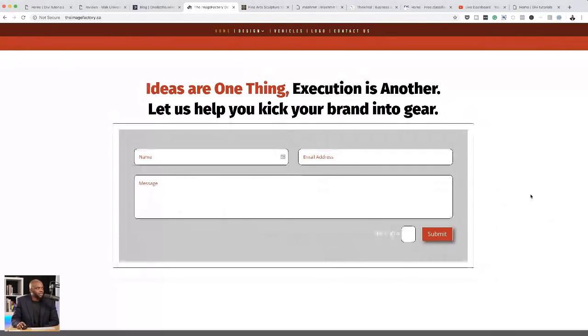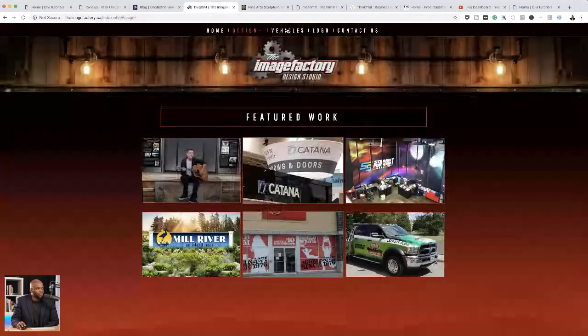Okay, so let's move on to the next page, and I'm going to come over here to design. Again, I would have this navigation just below. And now you can see you've changed how your titles work. Before they had a black background, and now you're having this border on it. I can see why you're using the border, but this is why I was saying it's better if you had these page titles or section titles without the actual background. And also these borders here, I would get rid of.